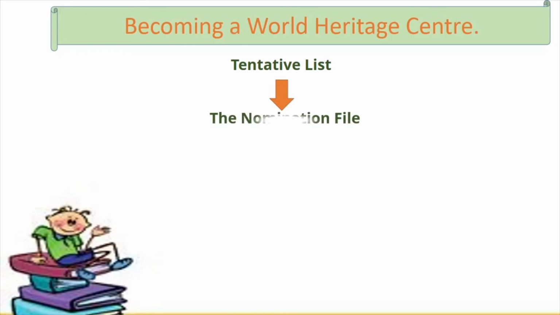Okay, after that, there should be a nomination which is filed. Like people stand for elections, so they file a nomination in which they declare all the important things and all the facts about themselves. Then, after filing the nomination, the advisory bodies, that is, the people who will look into the matter. So, this is the third step. It will be reviewed. Your nomination file will be reviewed by not one but two advisory bodies. And these advisory bodies are the International Council of Monuments and Sites and the World Conservation Union.